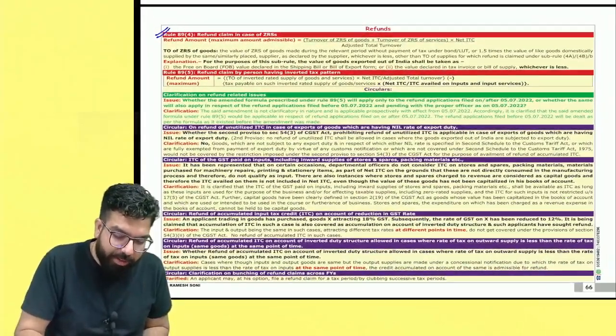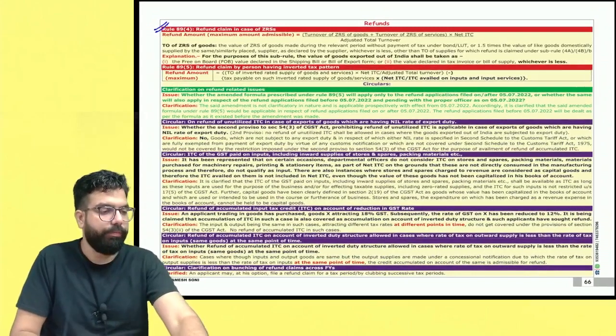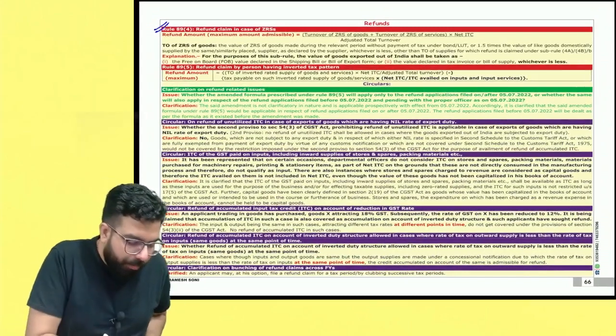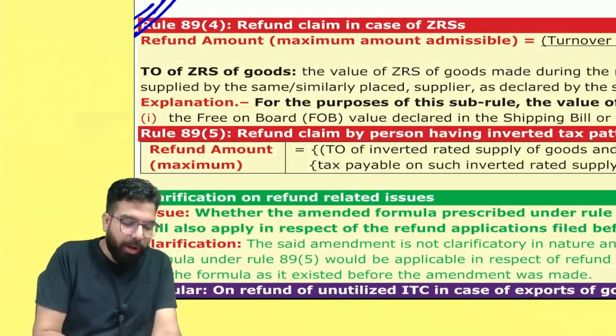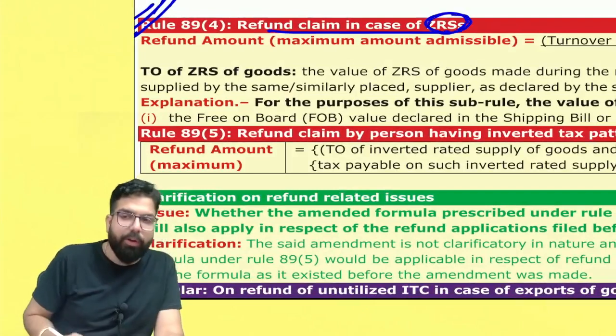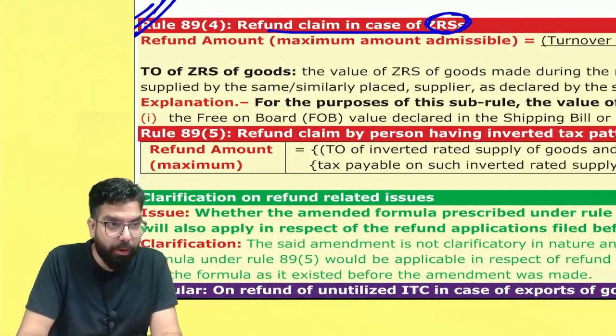Now the next one over here is, sir, rule number 89.4. Please come to the next chart, everyone. Rule number 89.4. Now 89.4 talks about refund claim in respect of zero rated supply. Zero rated supply, I hope you guys remember.